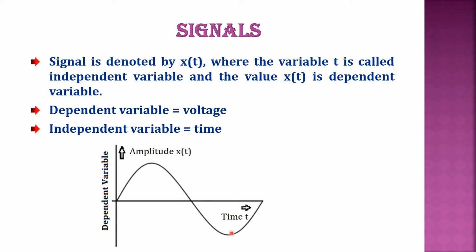Here it has a negative maximum, and now once again at this instant it is 0. So the value of the amplitude is specified in terms of time. That is why we call time the independent variable and voltage the dependent variable. A signal is always specified in terms of independent and dependent variables.